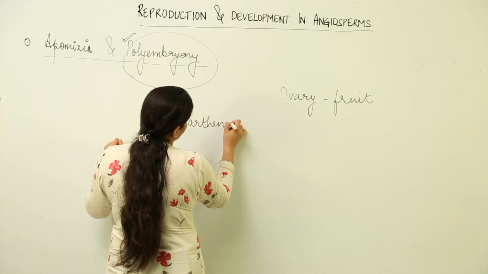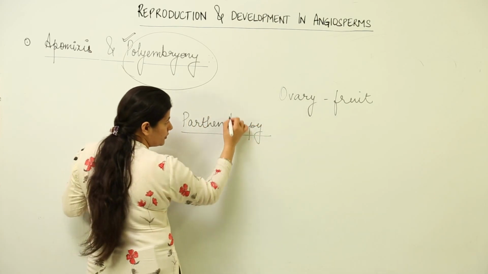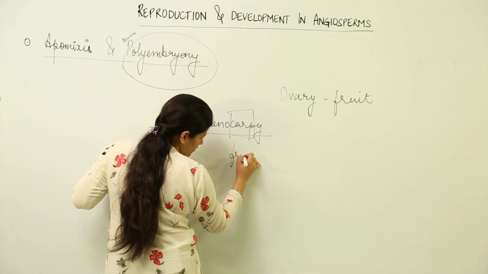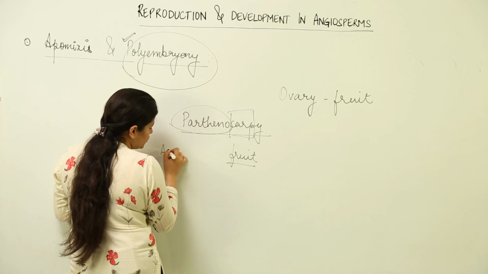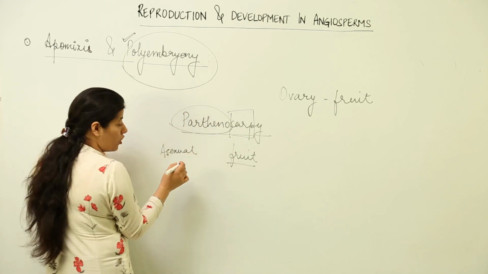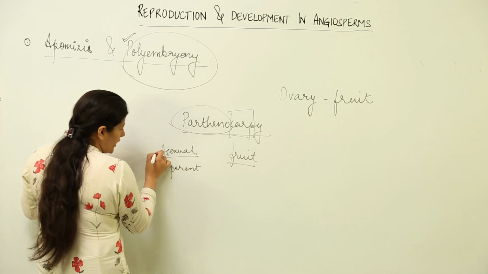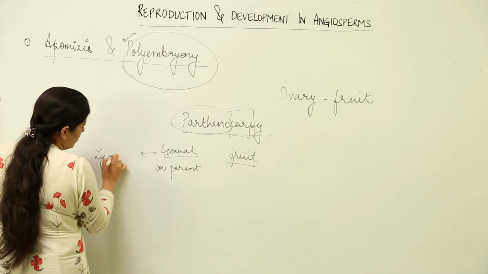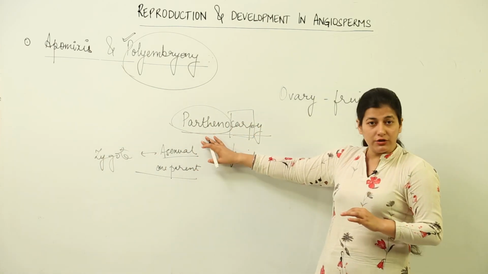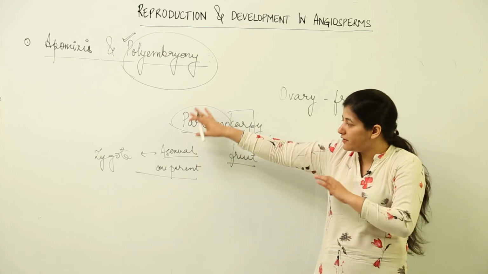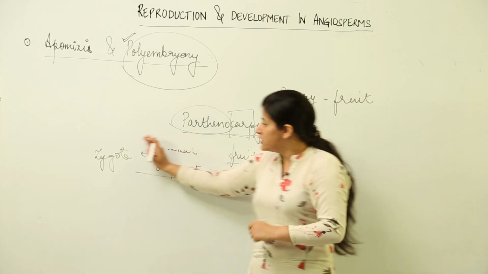Parthenocarpy. Now over here you have the word carp. Carp refers to fruit. We had a term Parthenogenesis, that means asexual formation of zygote within one parent. Asexual formation resulting into zygote, but there is one parent. This is Parthenogenesis. But in the case of Parthenocarpy, I have discussed Parthenogenesis just for understanding the word in parts. So we get rid of this.